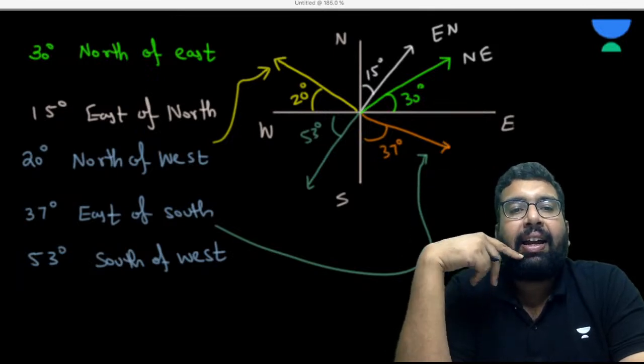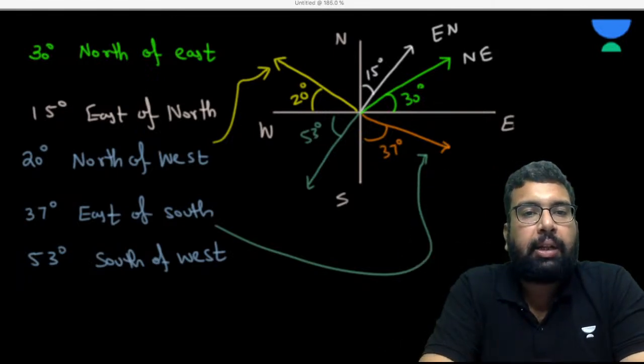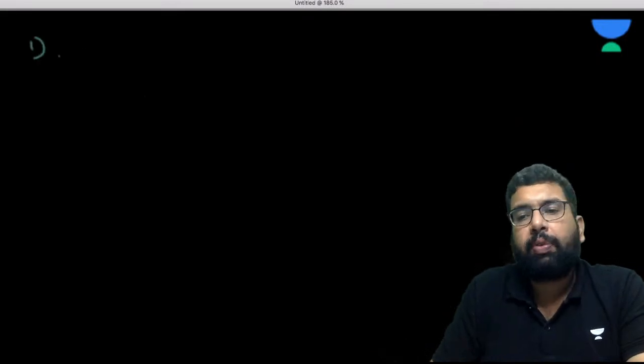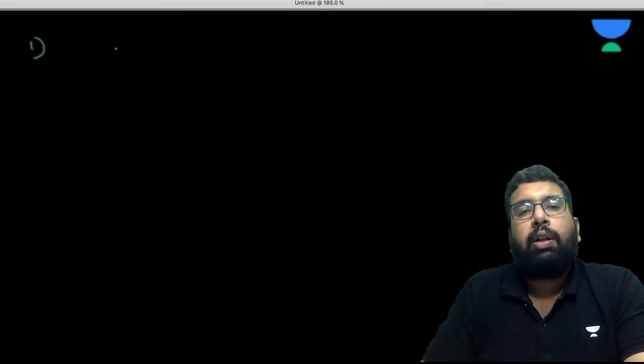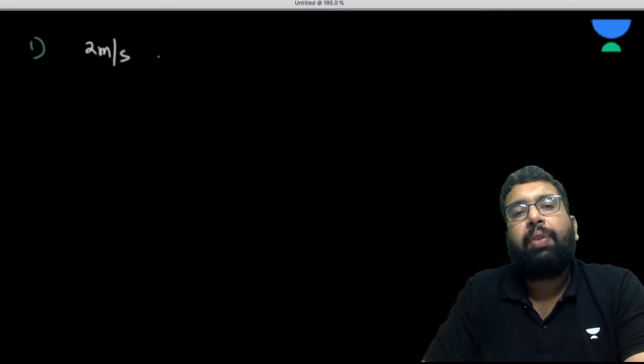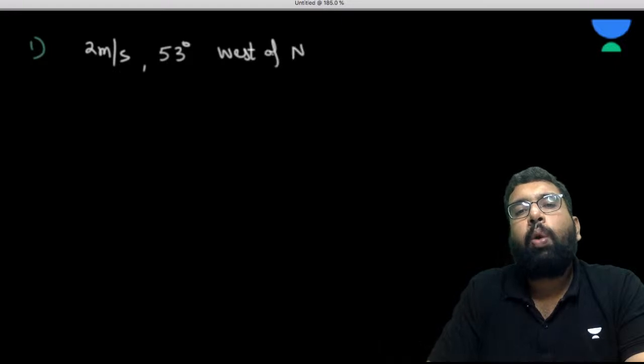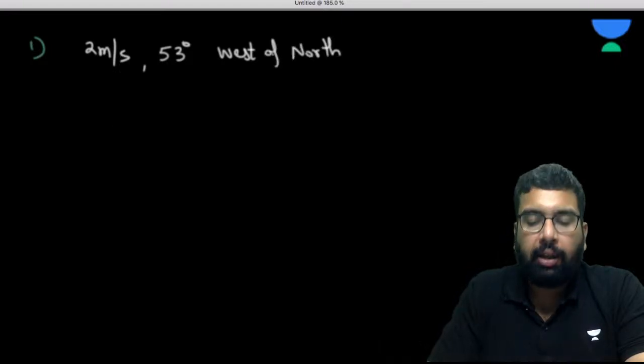Now, let me give you some problem. Let's suppose we have 2 meter per second and we want to represent it 53 degree west of south. Why am I giving so much time to this? My dear, please understand, this is the point where I have seen students making mistakes.